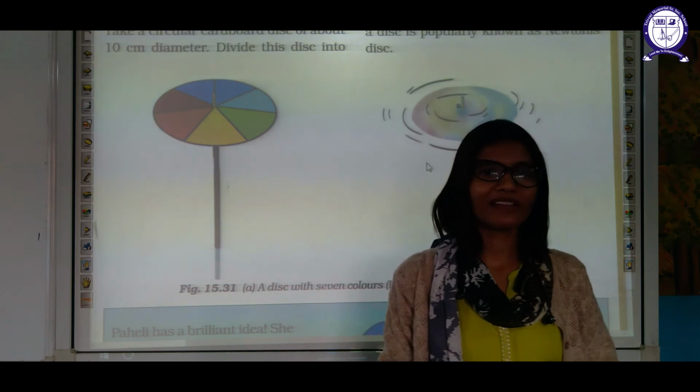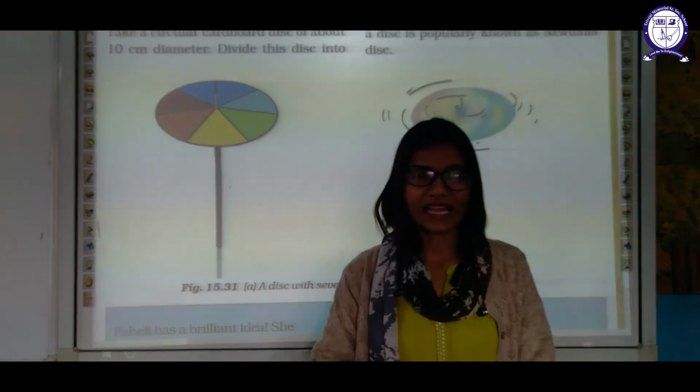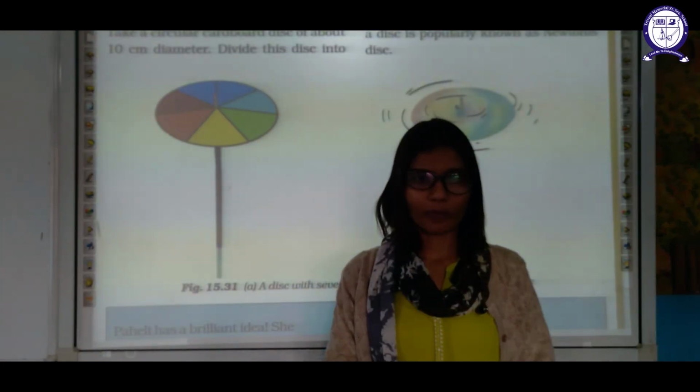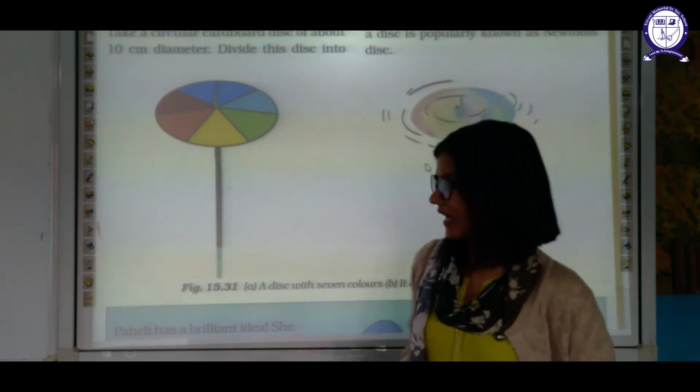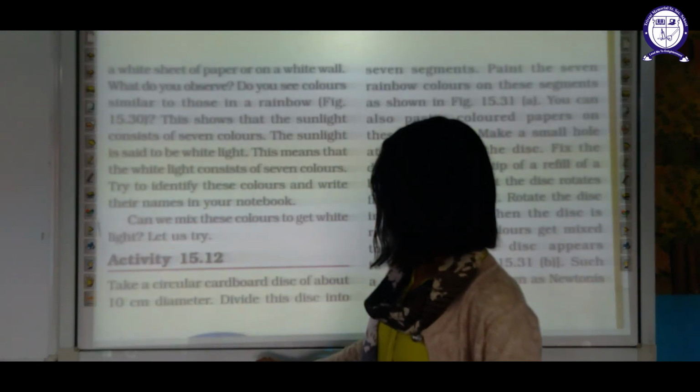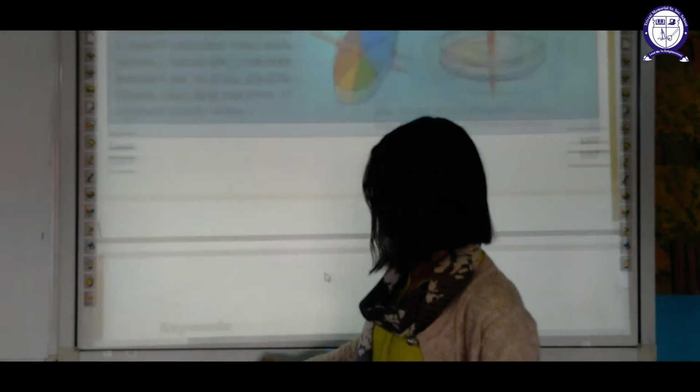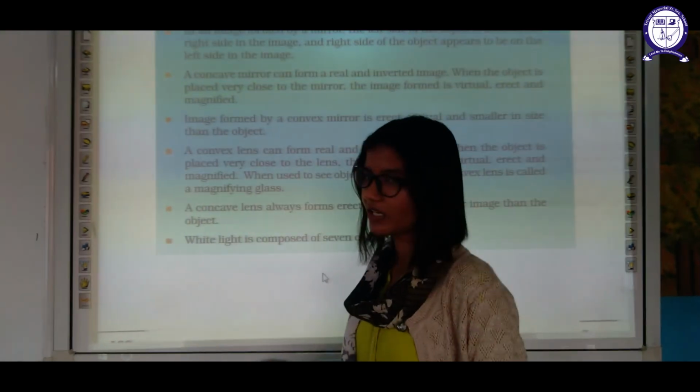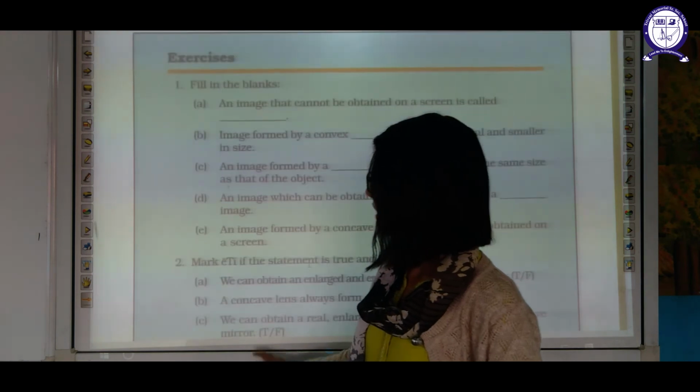The same thing happens with light also. When we mix all seven lights in a proper composition, we get white light. Okay. Now this chapter is basically over. Let us complete our NCERT part also.